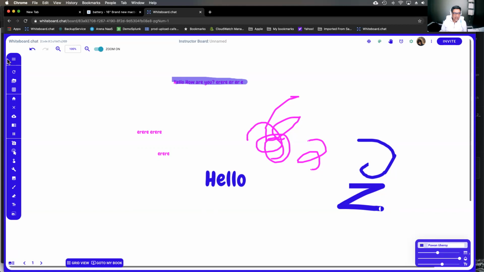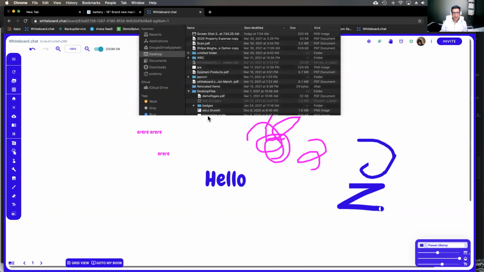The main toolbar is here on the left-hand side, which I will show you. The way most teachers use whiteboard.chat is by uploading content. So you can upload files. You click this upload button, either from the computer or from Google Drive.